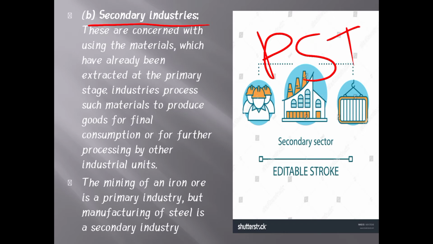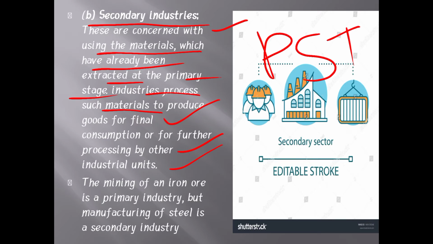Secondary industries are concerned with using the materials which have already been extracted by the primary industry. The industries process such materials to produce goods for final consumption or for further processing by other industrial units. So in the secondary industry, the industries start to produce the products, while the raw materials are extracted from the earth by the primary industry.